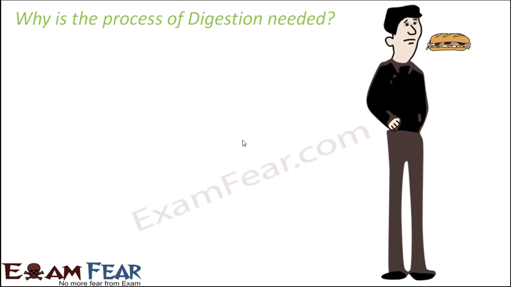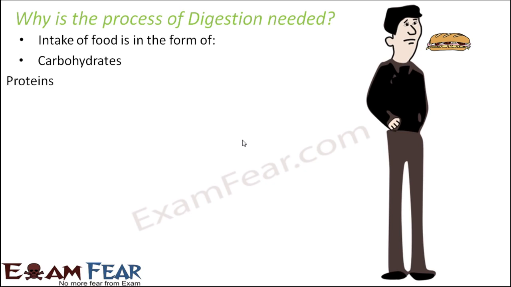But what are they made up of? So when I talk about that, I actually mean this food has things like carbohydrates, maybe in the bread, proteins, maybe the vegetables, fats, maybe in the form of butter, vitamins, minerals. So whatever food we are eating, that food is after all made up of all these biomolecules. Now you remember biomolecules, the lesson where we talked about the structure and function of all these molecules, correct?